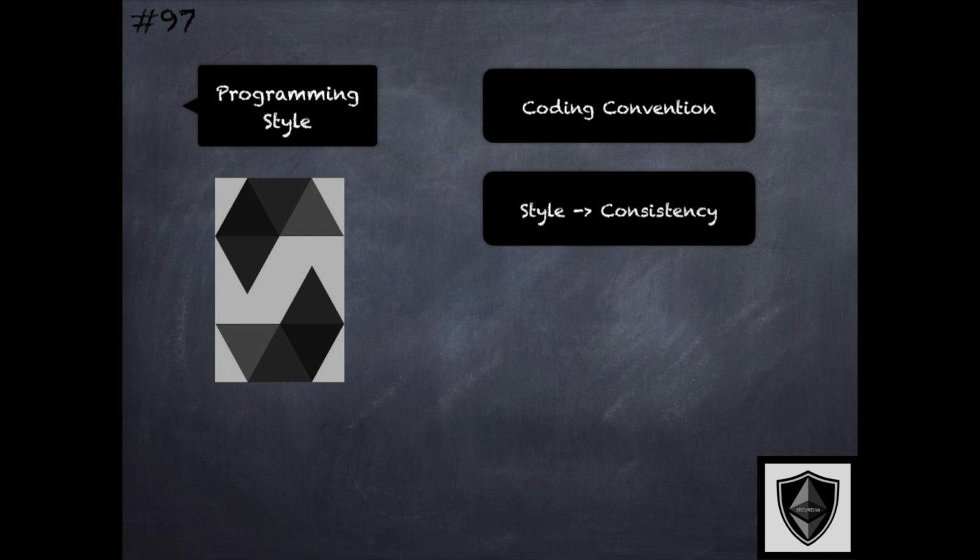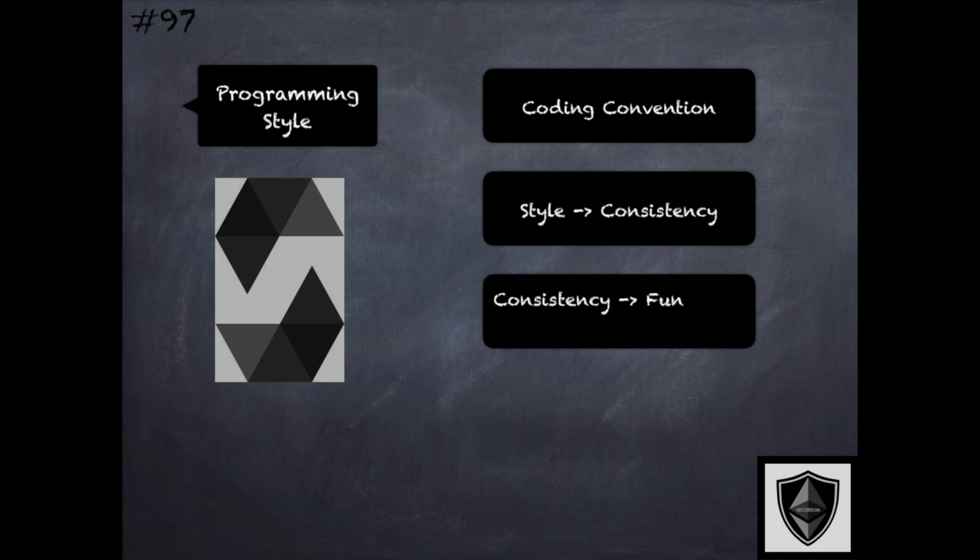But fundamentally, the programming style is about consistency. And the reason for this is because programming style affects the readability of the code and maintainability of the code. So when anyone other than the developer looks at the code to evaluate the security, to audit it, or to make fixes or extend those smart contracts, the consistency of the programming style becomes important.